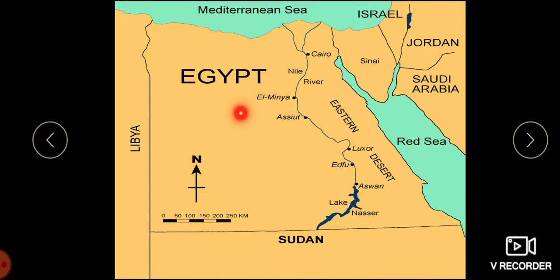This ancient Egyptian civilization followed prehistoric Egypt and coalesced around 3100 BC with the political unification of Upper and Lower Egypt under Menes.